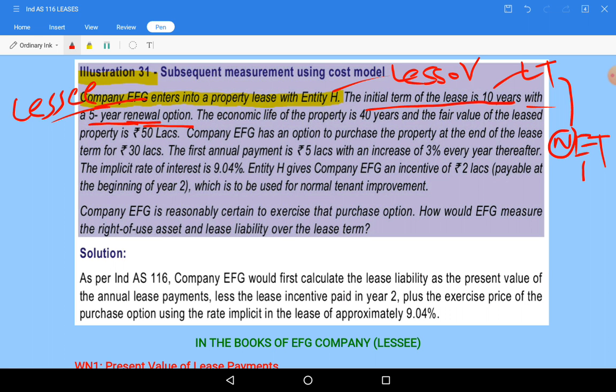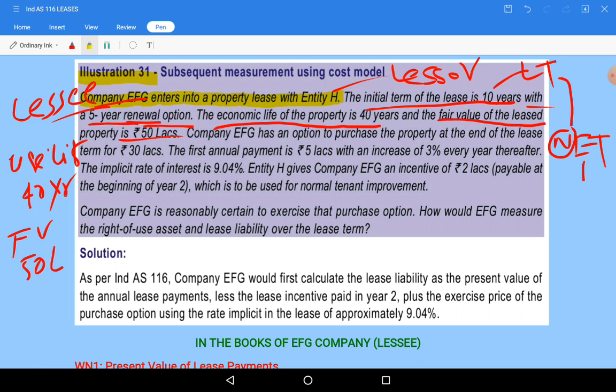The economic life of the property is 40 years. Life of asset, okay. Useful life of the asset, 40 years, okay. Next, fair value of leased asset is 50 lakhs. Fair value 50 lakhs, that is also okay for us.